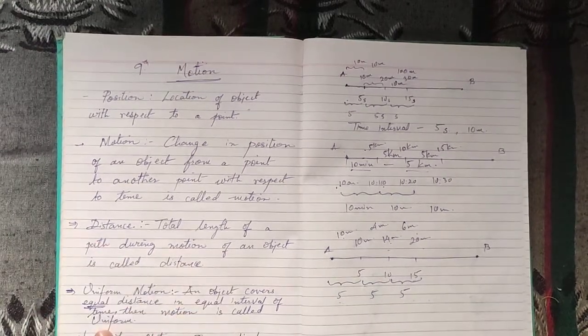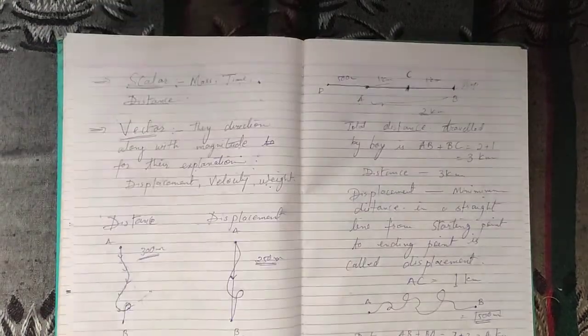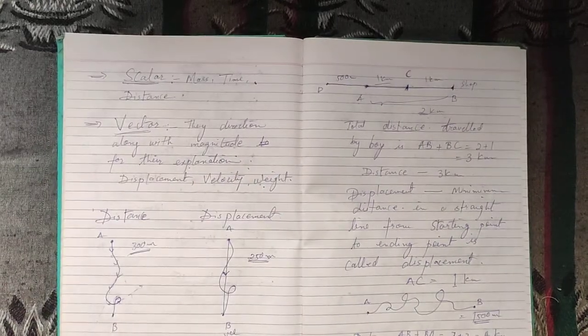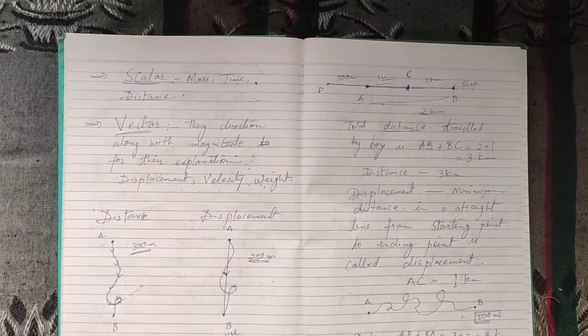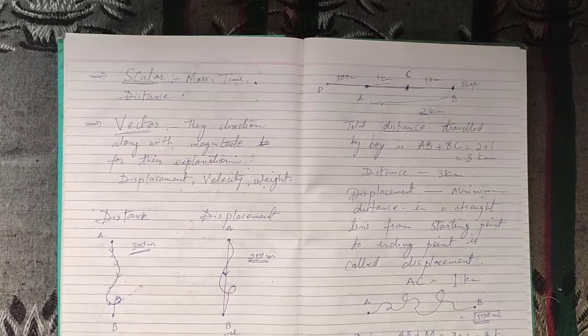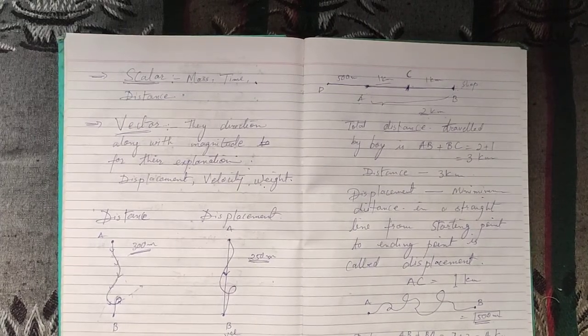Distance and displacement, that is an important point. So distance is the total length of the path that you have covered in a journey. Displacement is the shortest distance between the initial and the final point.